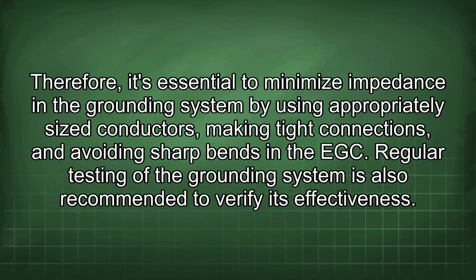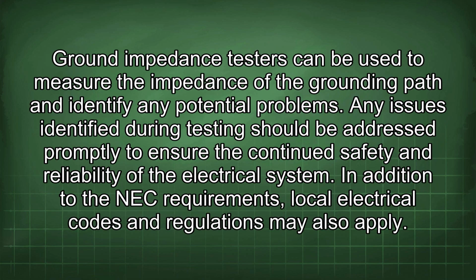Therefore, it's essential to minimize impedance in the grounding system by using appropriately sized conductors, making tight connections, and avoiding sharp bends in the EGC. Regular testing of the grounding system is also recommended to verify its effectiveness. Ground impedance testers can be used to measure the impedance of the grounding path and identify any potential problems.